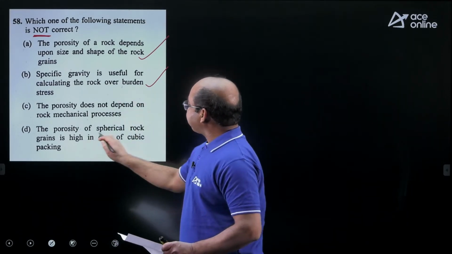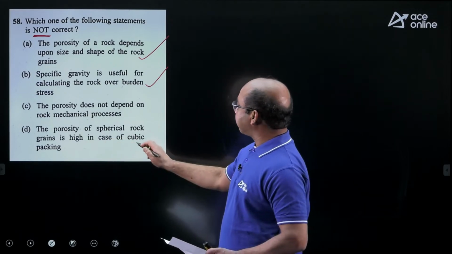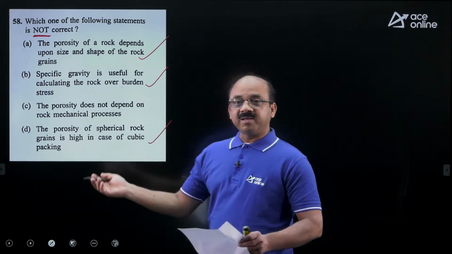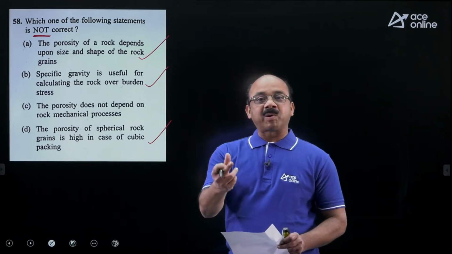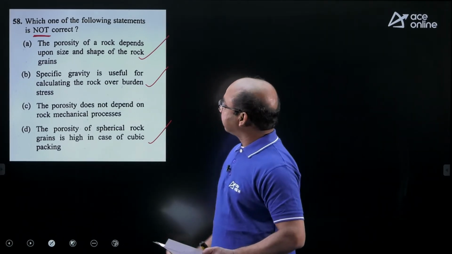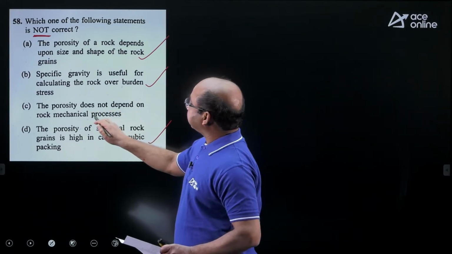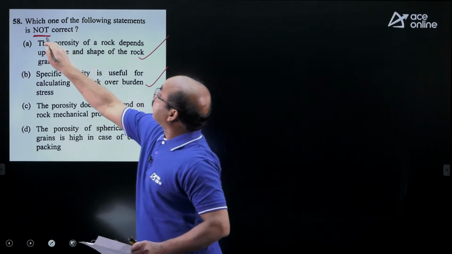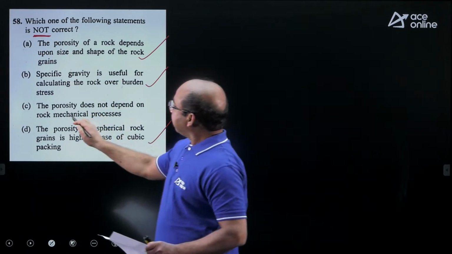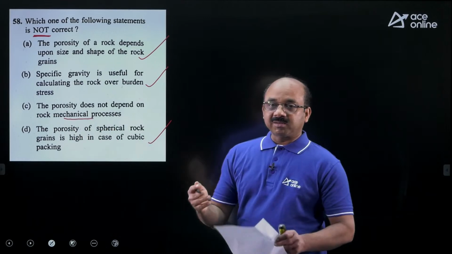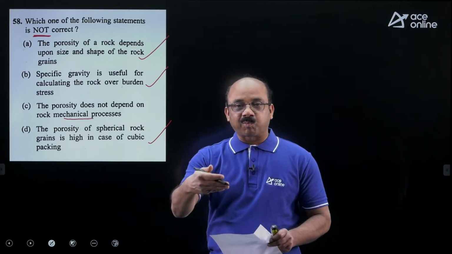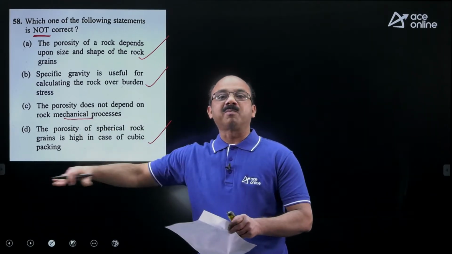Next one, the porosity of spherical particles is high. Yes, we studied this point in the soil mechanics subject. Spherical particles have more porosity compared to angular particles. This is also a correct statement. The porosity does not depend... What is our question there? Which is not correct. Actually, porosity depends upon the mechanical processes, the different physical or mechanical processes in which a rock is formed.